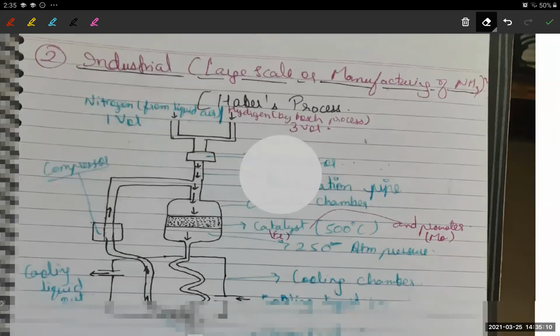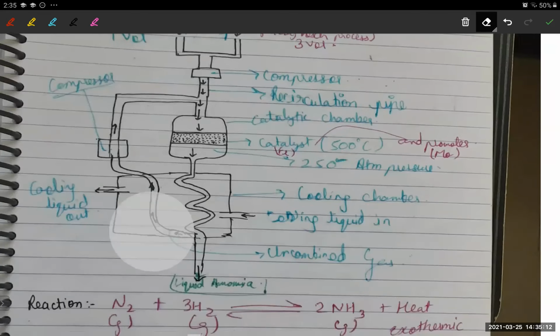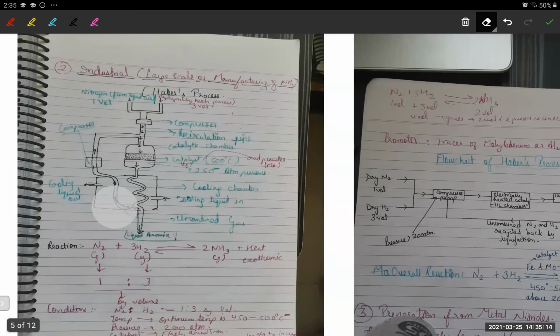Guys, I'll be covering this whole preparation of NH3 in the next video. I hope everybody has understood what we have done so far in this video. In the next video, we'll be covering the whole preparation, both on a large scale and a small scale, by using chlorides and nitrides. And then we'll be studying the uses of it among the ICC friends.